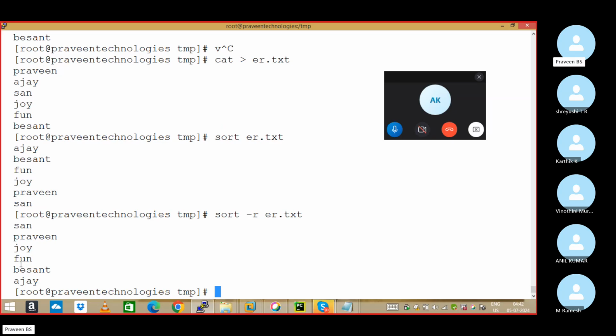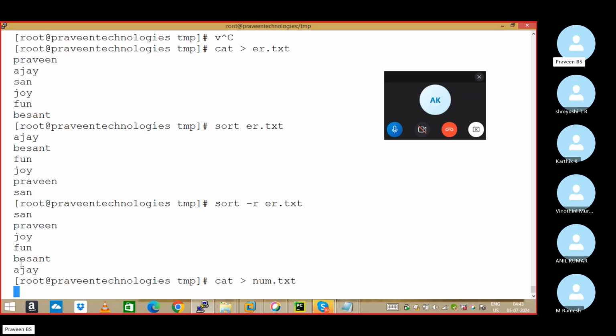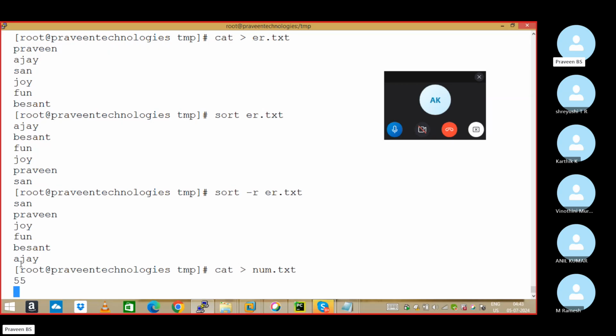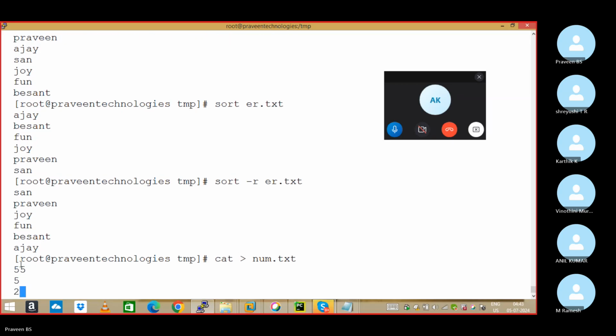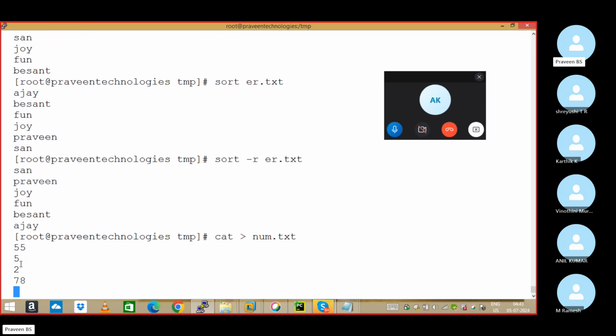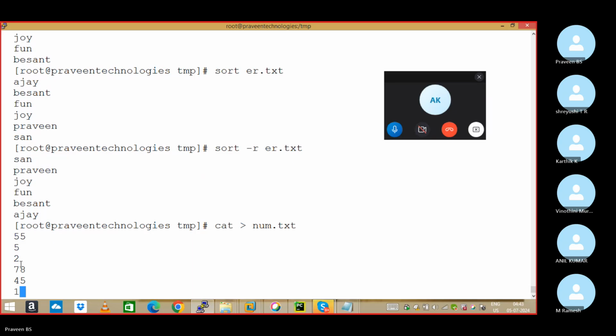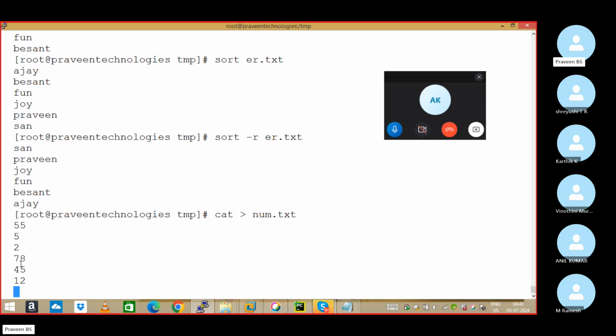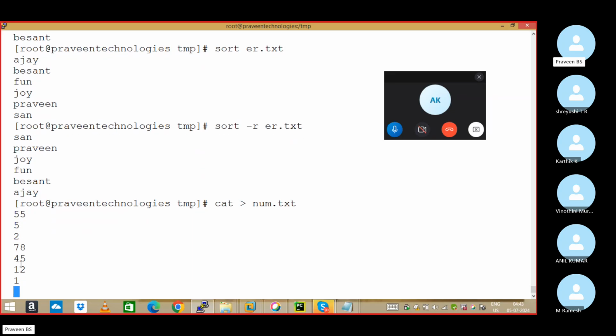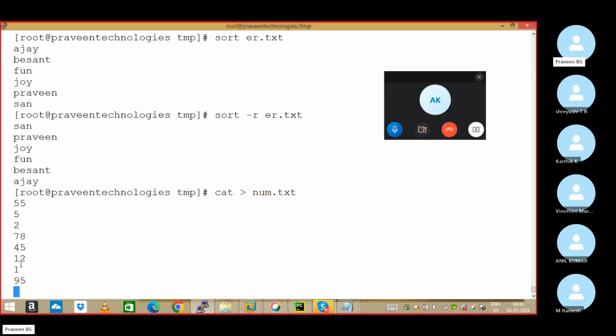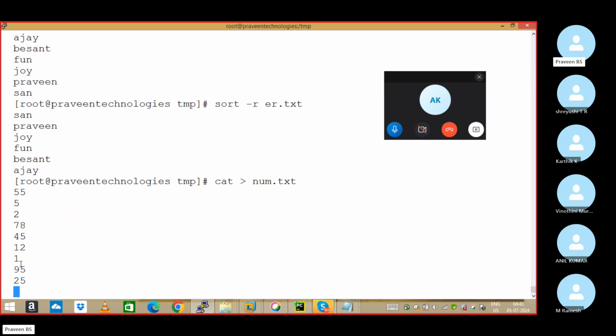Next, how to sort with respect to numbers. Now we are done with alphabets, sir. Now we discuss numbers. Let's create a jumbled number file now. cat > num.txt. Create a file with unarranged numbers. Jumbled: 55, 5, 2, 78, 45, 112, then 1, then 95, then 25.